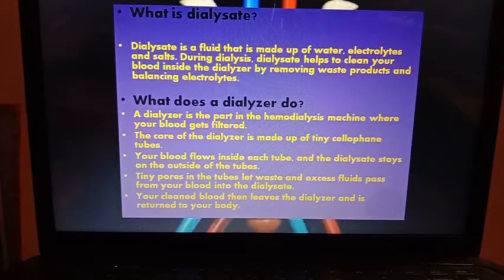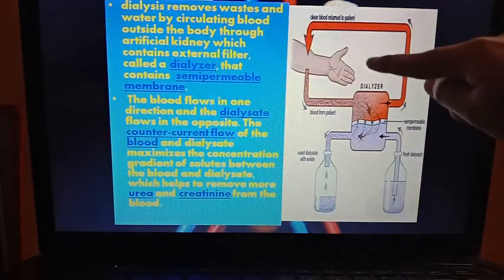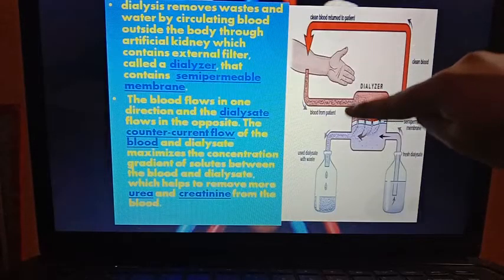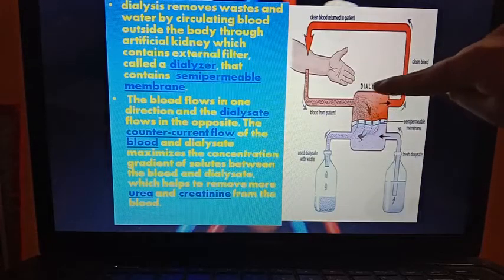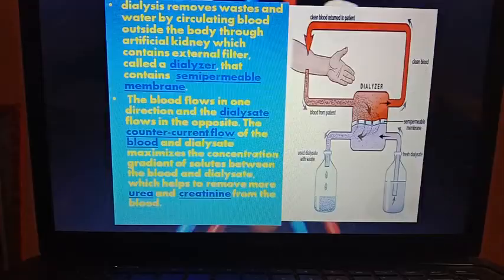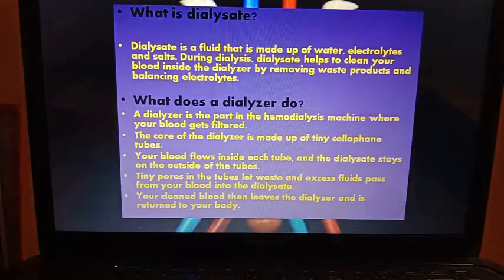Now, what does the dialyzer do? The dialyzer is a part of the dialysis machine where your blood is getting filtered. This portion is the part of the dialysis machine, or artificial kidney, which helps to filter out the waste products from the blood.